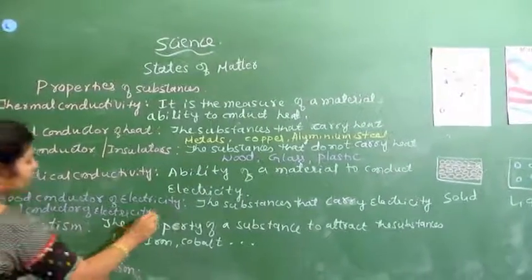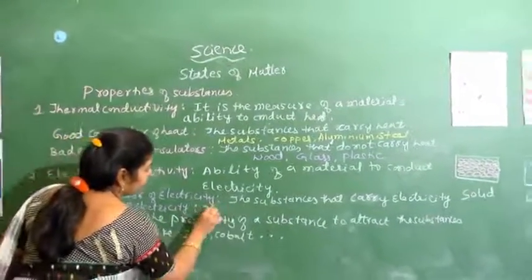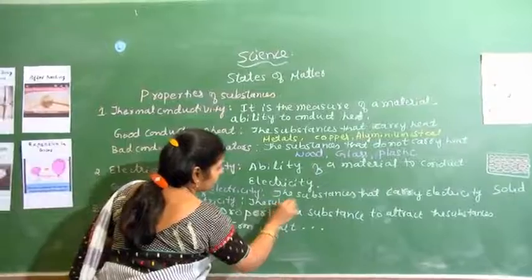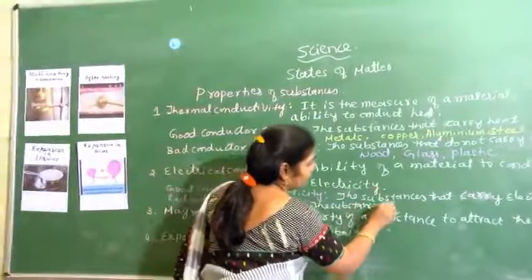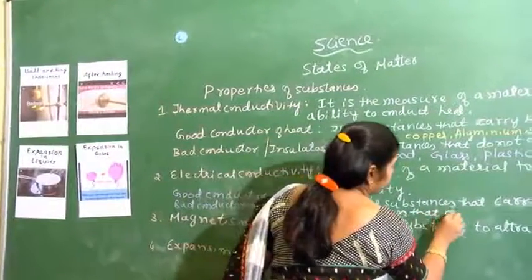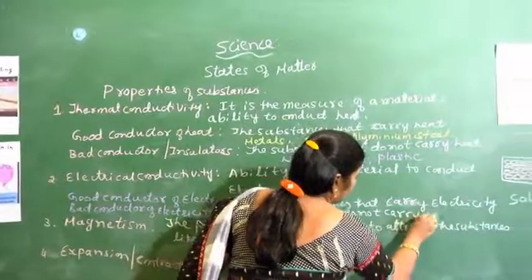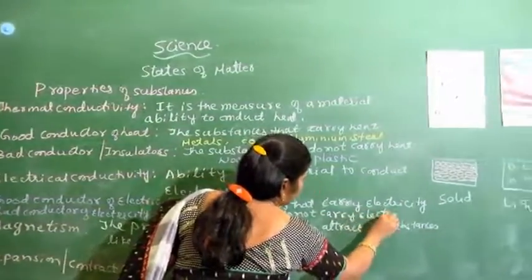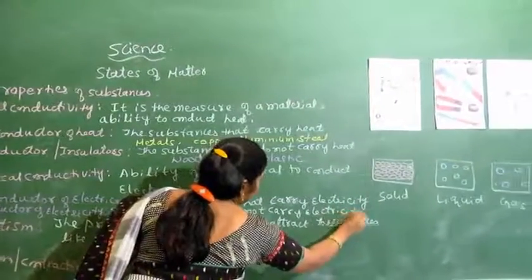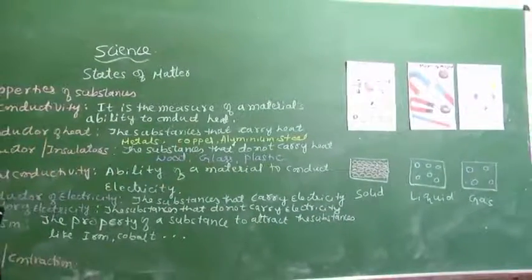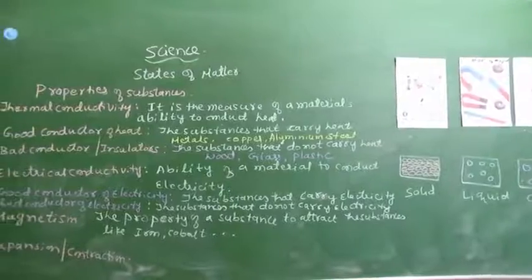In the same way, what are bad conductors? The substances that do not carry electricity are called bad conductors of electricity, or they are also called insulators.